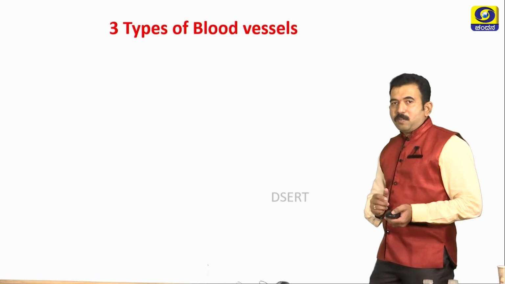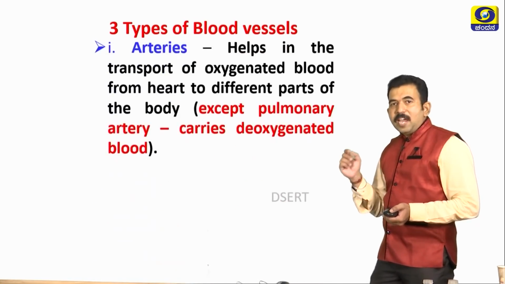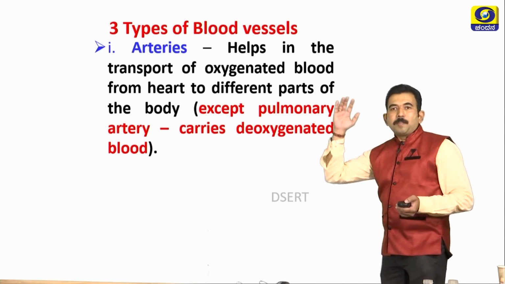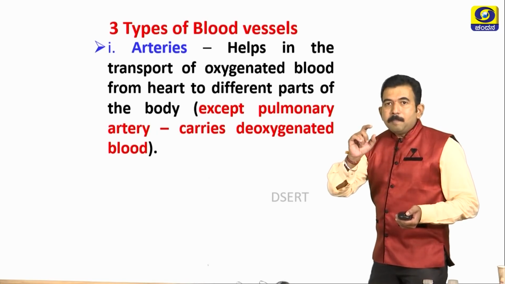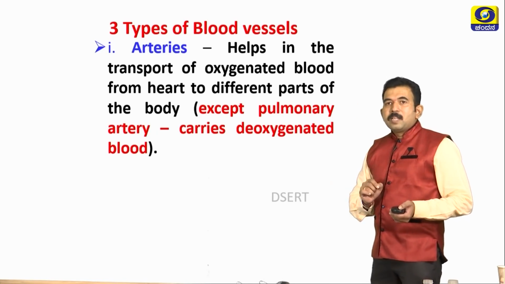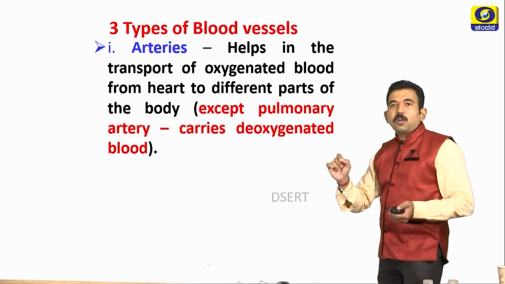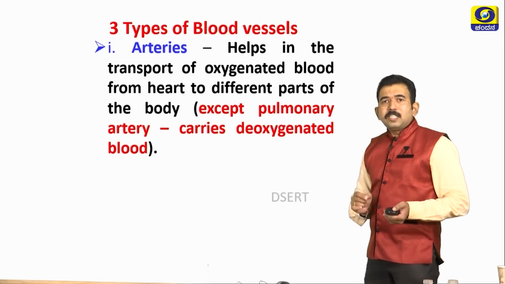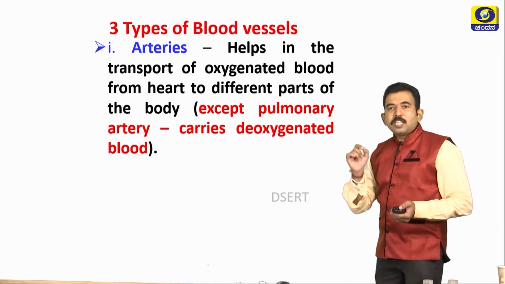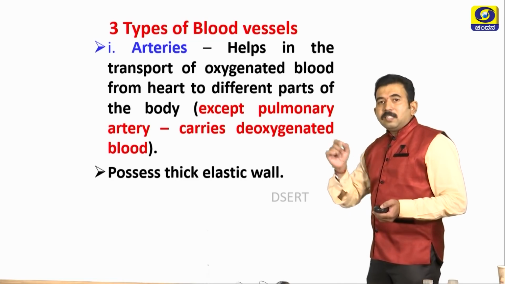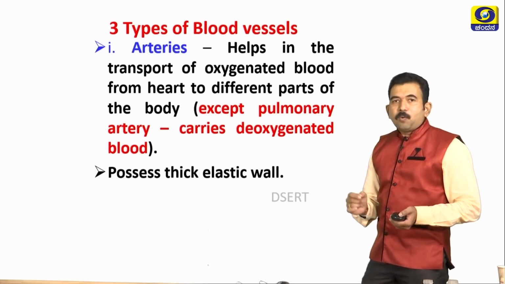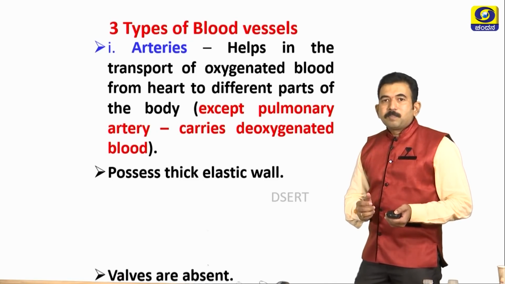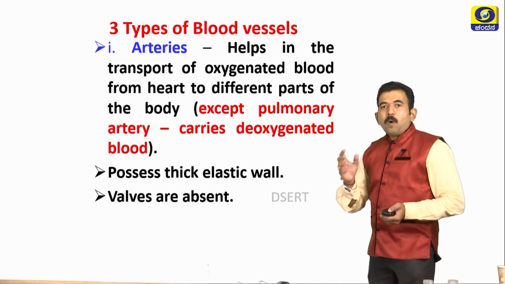There are three types of blood vessels: arteries, veins, and capillaries. Arteries take the blood away from the heart. Remember students, A means away. Remember this hint. Arteries help in the transport of oxygenated blood from the heart to different parts of the body. The only exception is the pulmonary artery, which carries deoxygenated blood. These arteries possess thick elastic walls, which help to withstand the high pressure blood coming from the ventricles. In arteries, valves are absent.